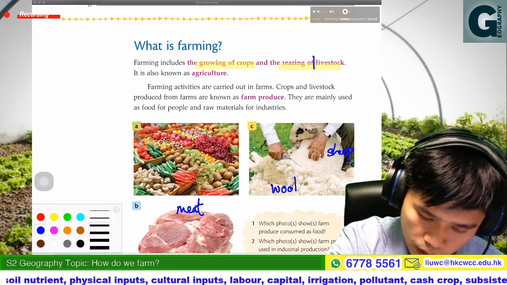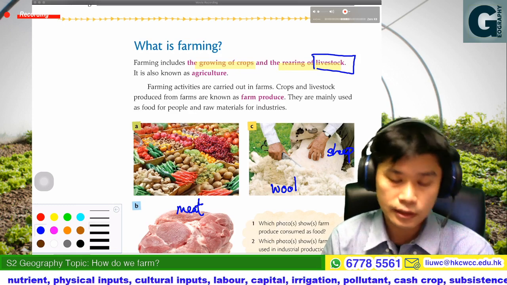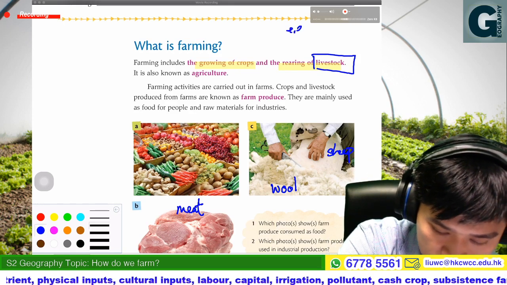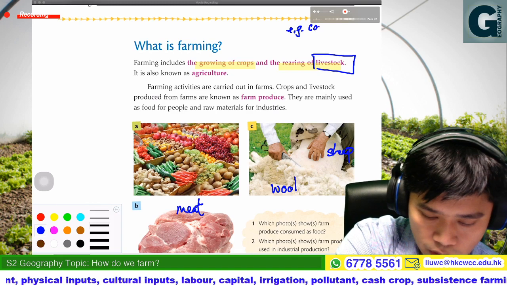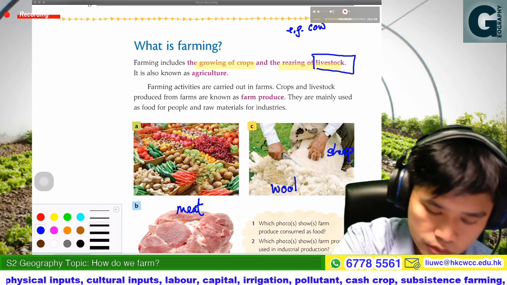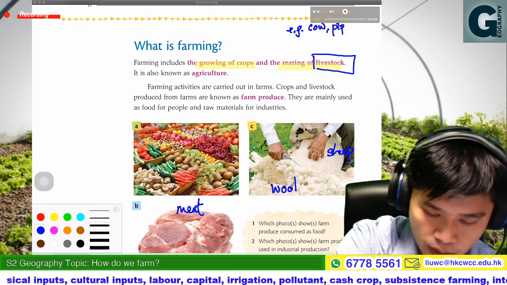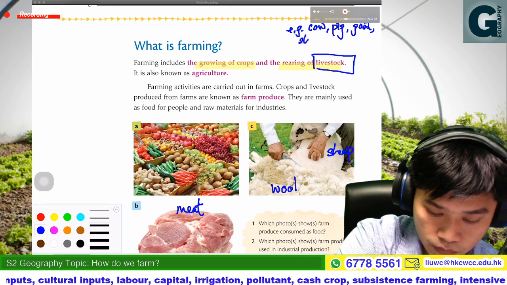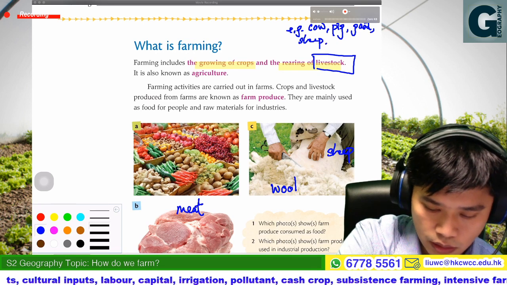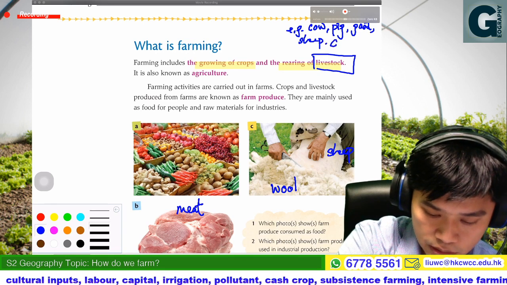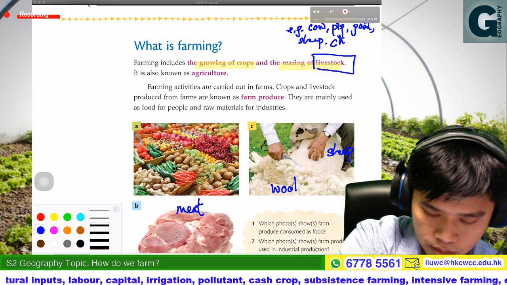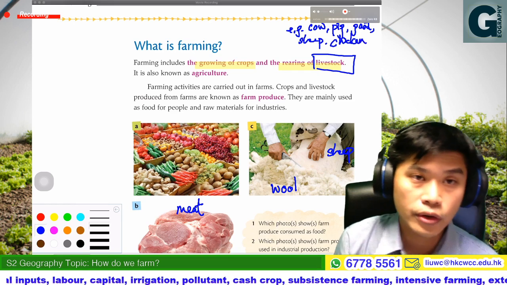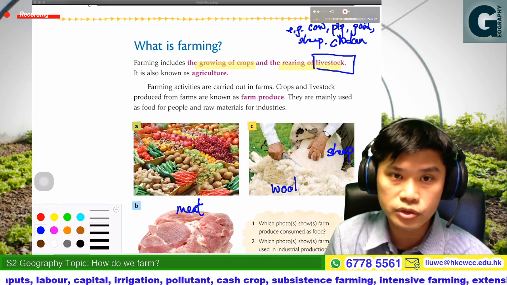So what would be livestock? You may write down some examples. Normally we would say cow, pig, goat, sheep, chicken, horse, camel, goose, duck.